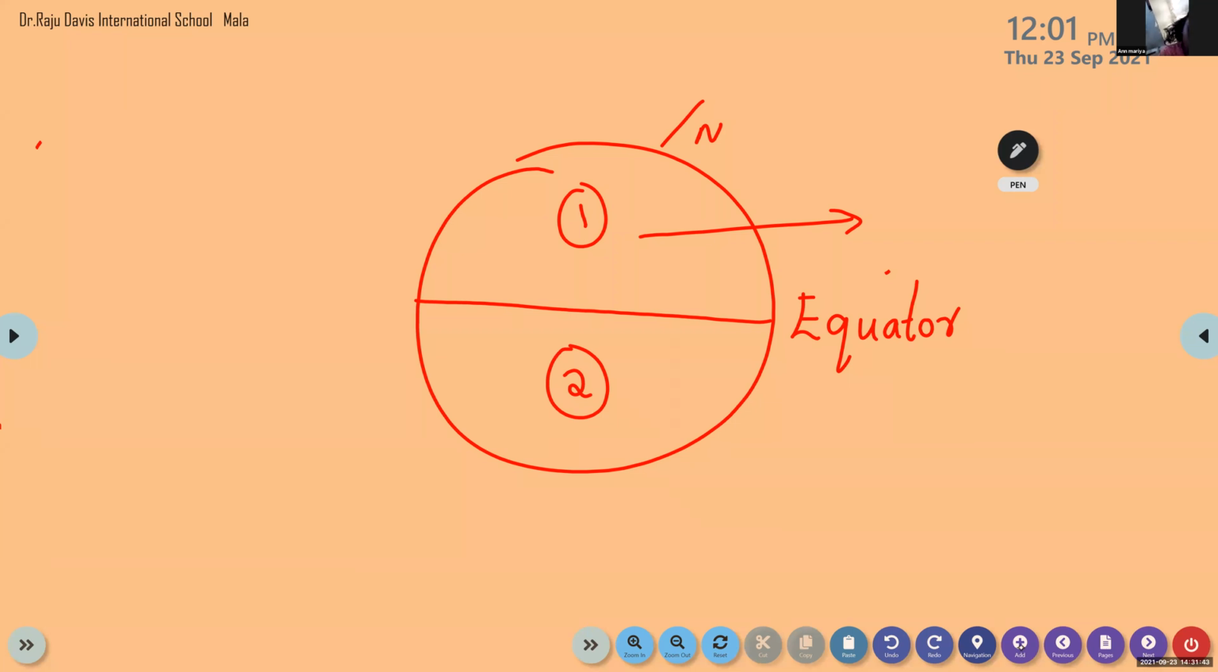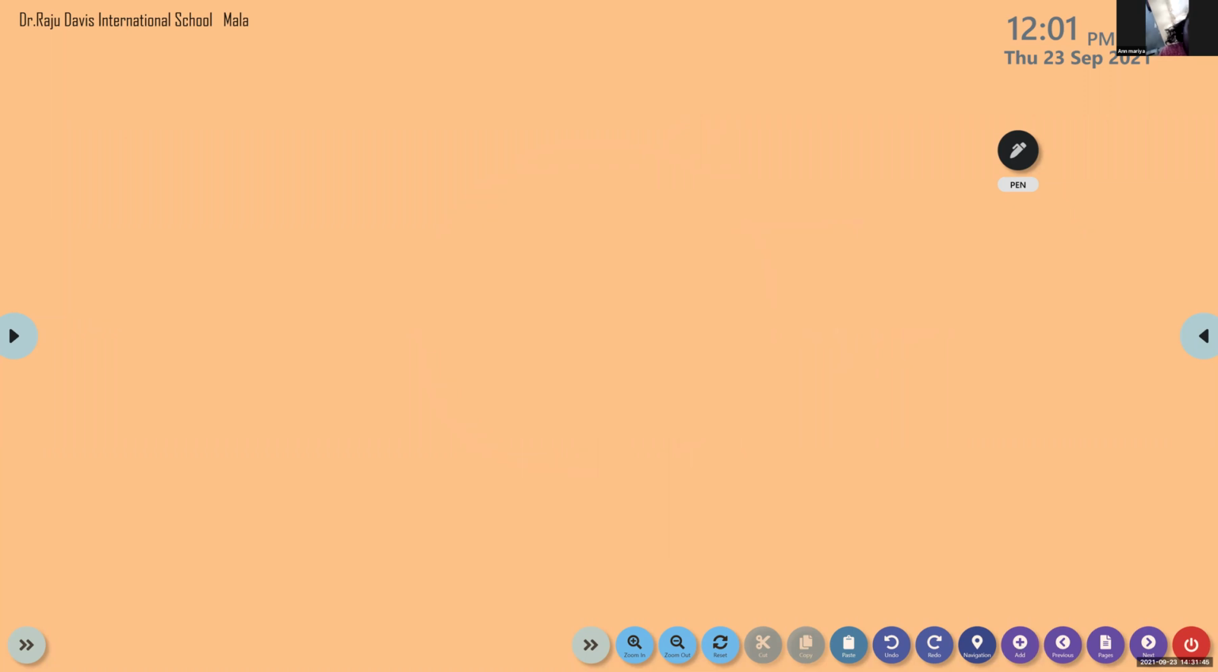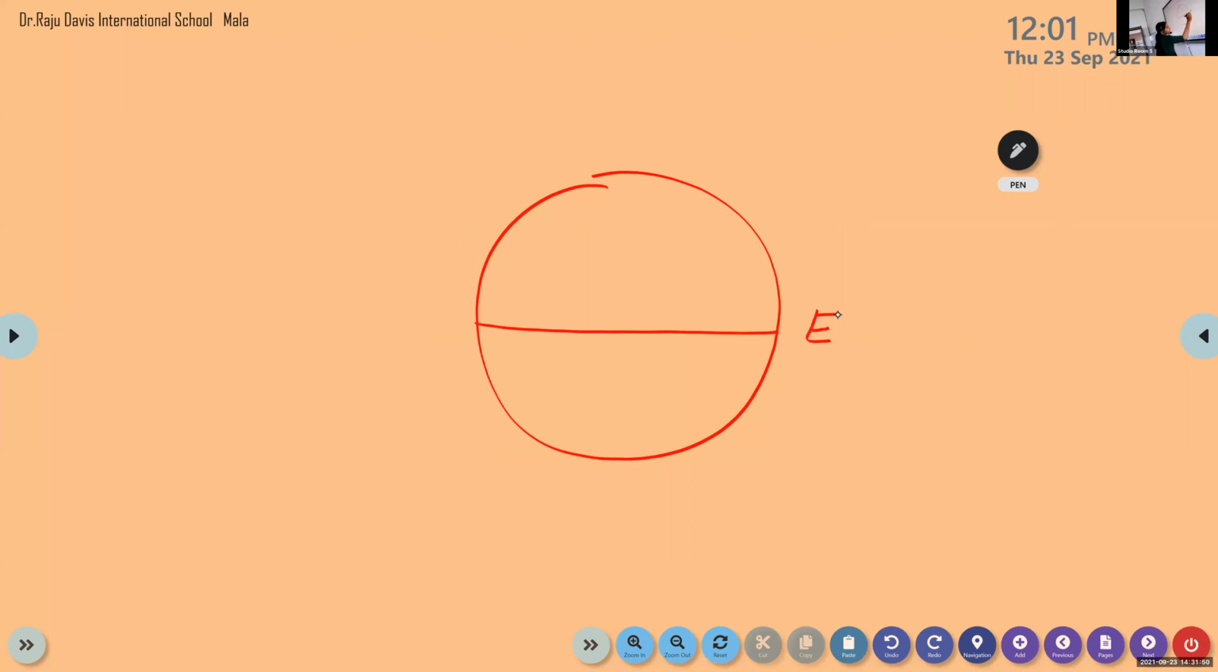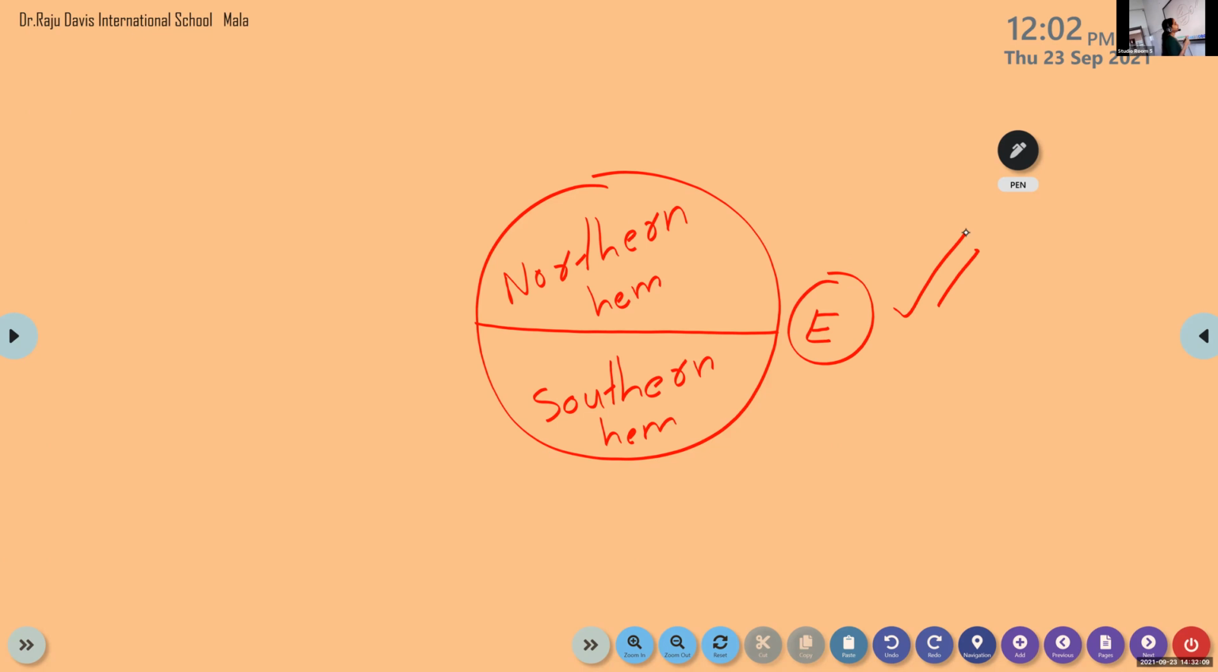Look here. Everyone, listen here. This is our Earth and this is our equator. This equator divides our Earth into northern hemisphere and southern hemisphere. So look, our equator is a latitude that divides our earth into northern hemisphere and southern hemisphere.